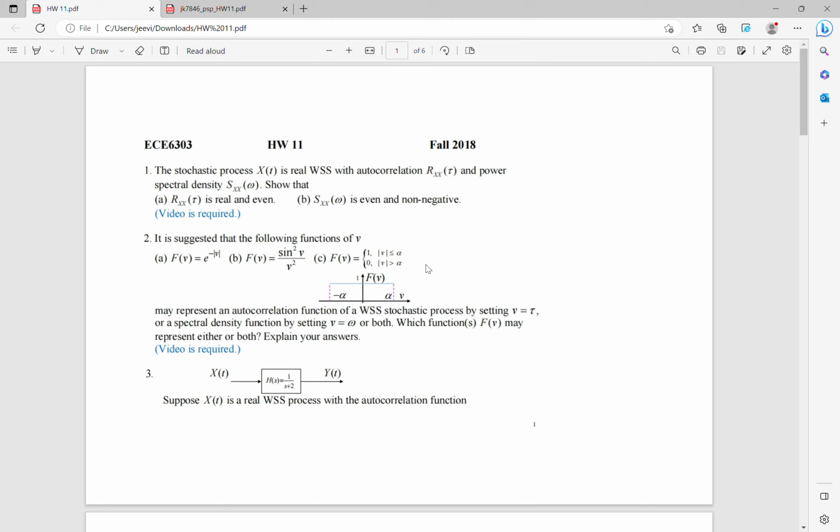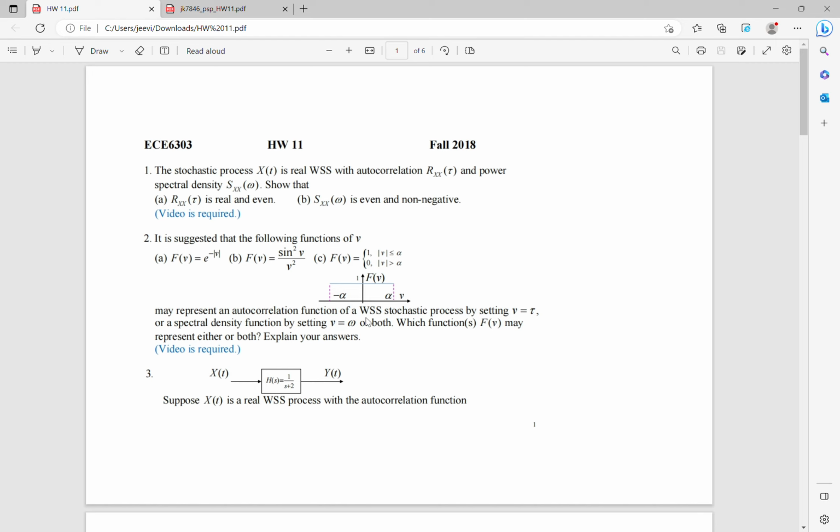Now before we look at the solution, let's have a quick look at the question. The second question is: it is suggested that the following functions of v, a, f of v is equal to e power minus mod v, b, f of v is equal to sine square v by v square, c, f of v is equal to 1 when mod v is less than or equal to alpha, and 0 when mod v is greater than alpha, may represent an autocorrelation function of a wide-sense stationary stochastic process by setting v equal to tau, or a spectral density function by setting v equal to w, or both.